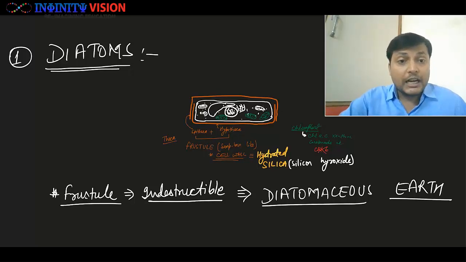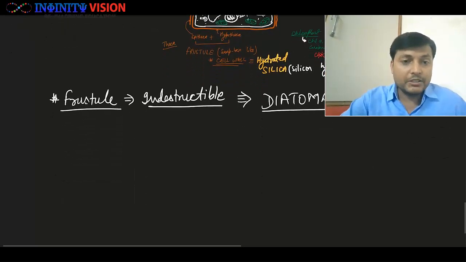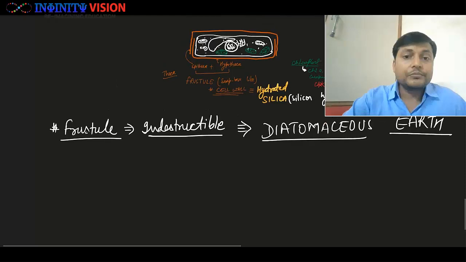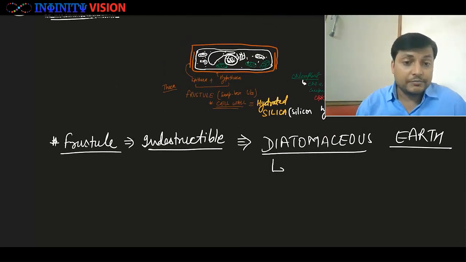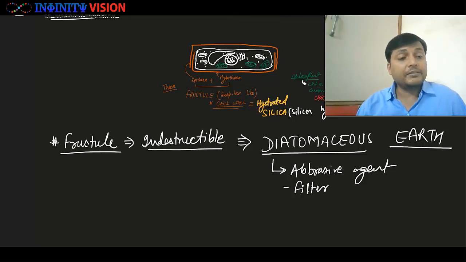उसी की ये लेयर है डायटोमेसियस अर्थ. Since it is indestructible, आप इसको तोड़ नहीं सकते, we utilize this diatomaceous earth as an abrasive agent. तो हम लोग इसको एज एब्रेसिव एजेंट यूज करते हैं, ओके, और as a filter. Okay, as a filter or abrasive agent.